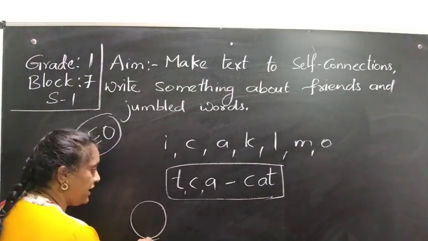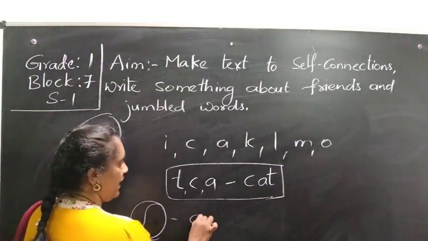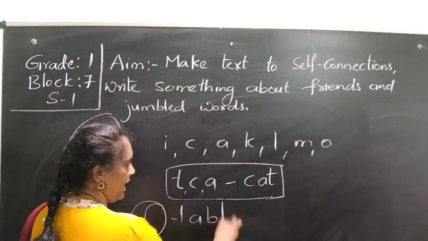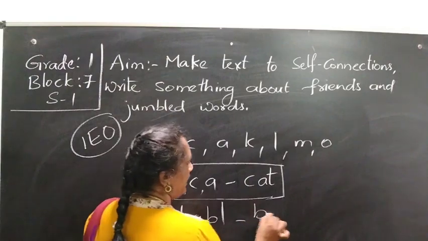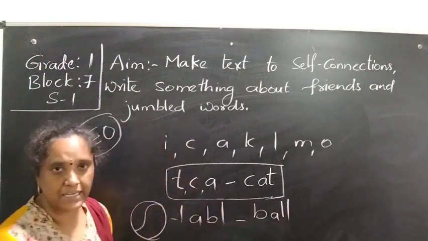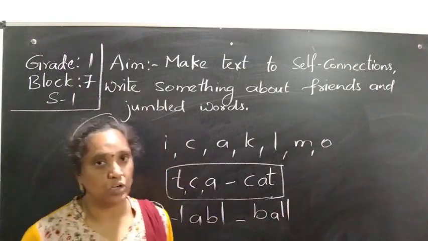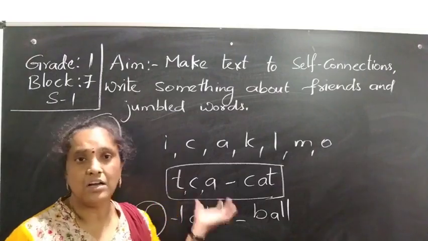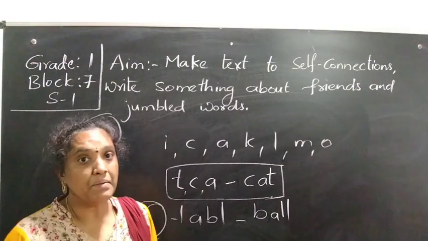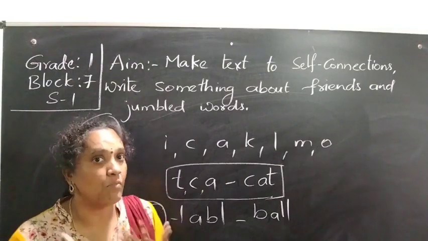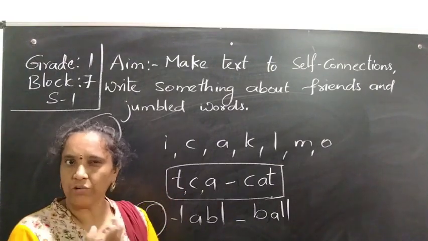If I give a picture like this and say A, L, B, L, what is this? It is very easy for you to say B, A, L, L, ball. Yes? In this way you will get some clues, and based on that, you can write. Also, based on how much memory you have, you want to recollect them.